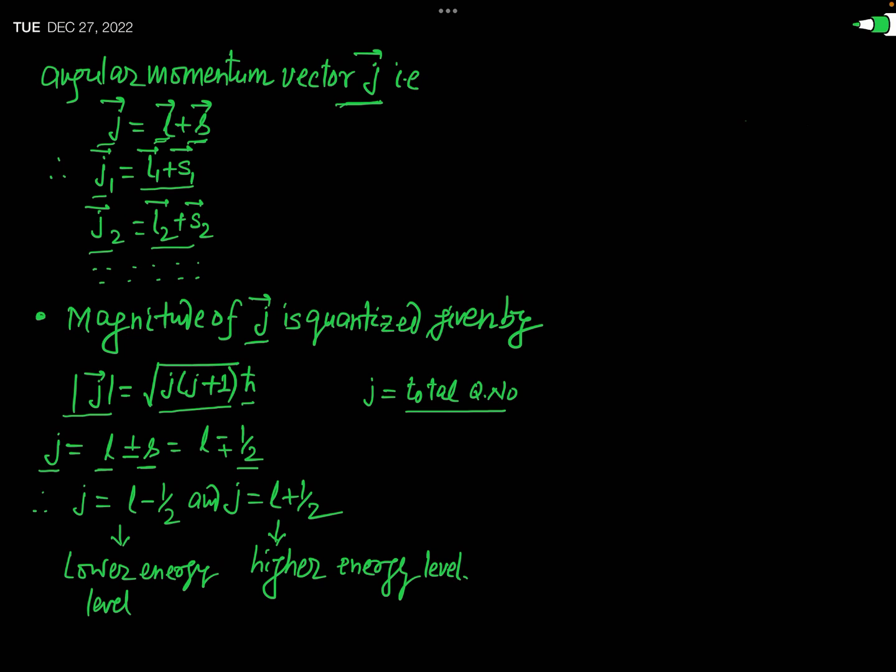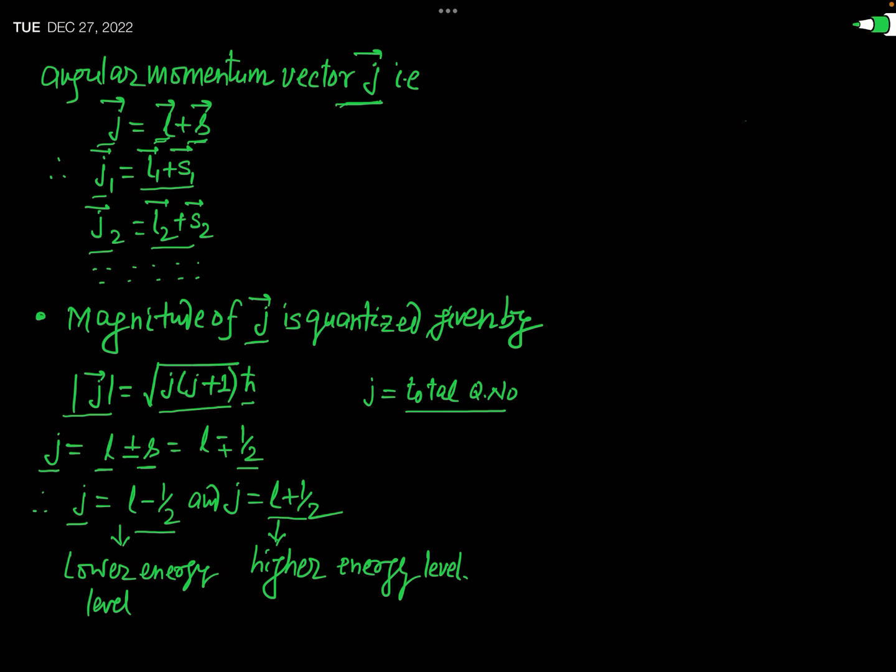S has a fixed value, this is equal to 1 by 2, but L will have different values. So for an electron, this j will have two values. First one will be L minus 1 by 2 and another will be L plus 1 by 2.